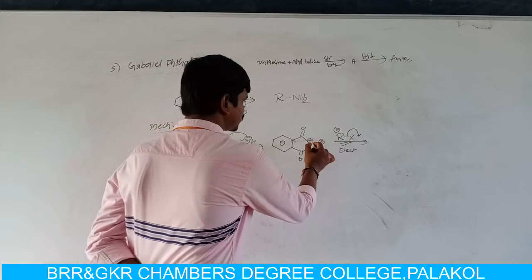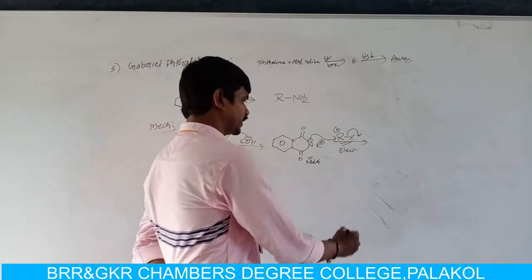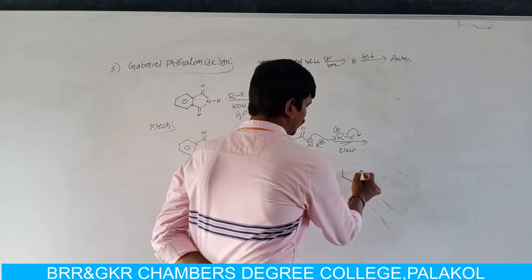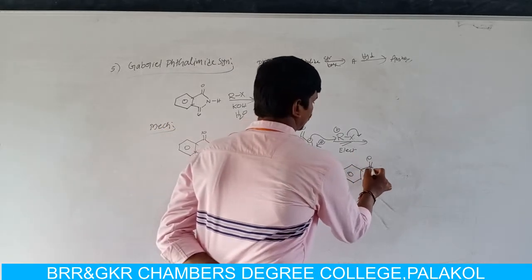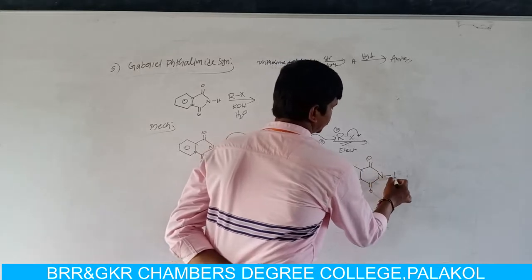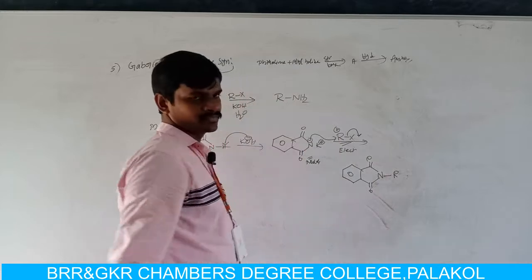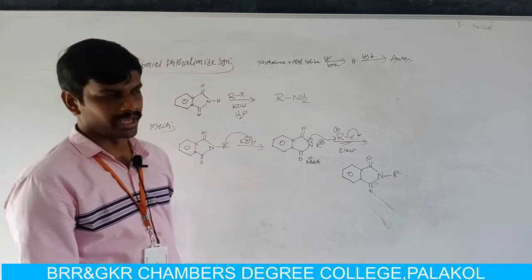Now the negatively charged nitrogen attacks the carbocation. Then we get N-alkyl phthalimide. Here the alkylation takes place on the nitrogen atom.